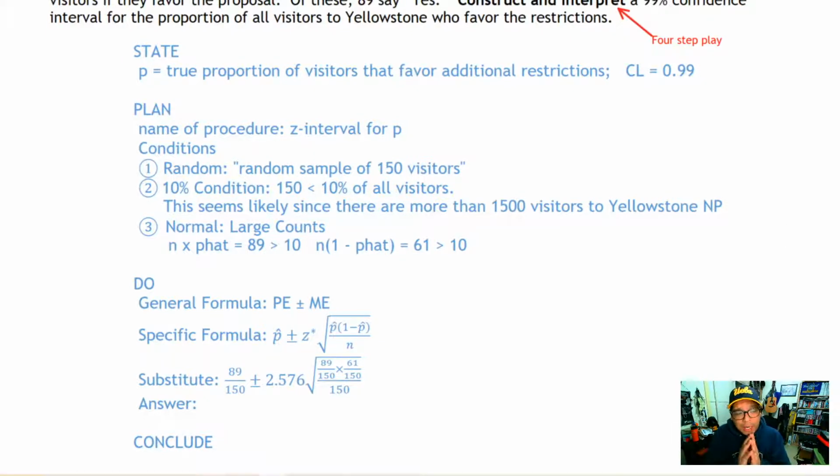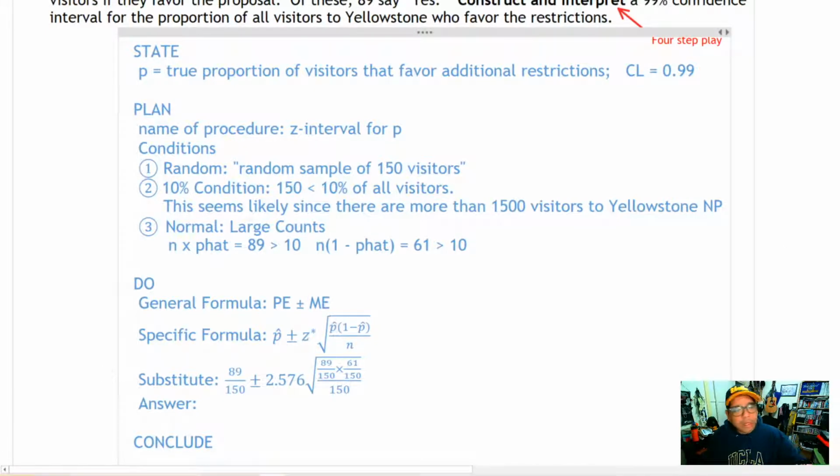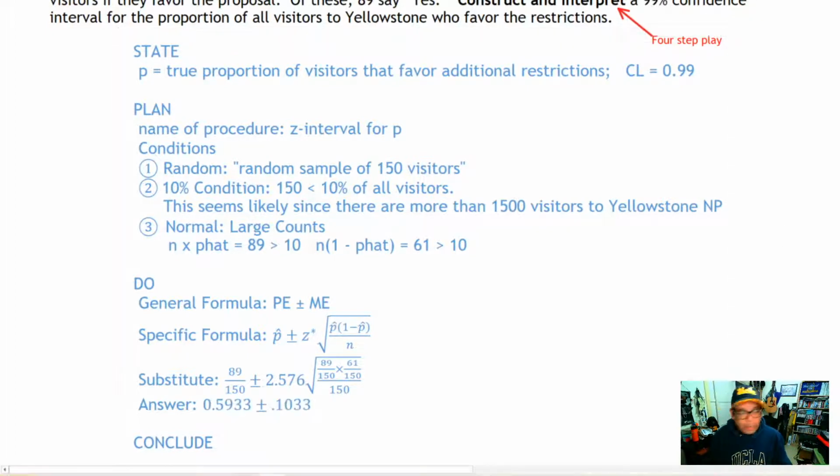P hat is 89 out of 150. Z star for a 99% confidence interval, most people have memorized as 2.576. Check even just the previous video, where we talk about solving for that z star. For p hat, we've got 89 out of 150 inside the square root, with 61 out of 150 for 1 minus p hat, and that's all the numbers substituted. You might ask, can I put a decimal in there for p hat? Sure, no problem. After doing all the arithmetic, you get 0.5933 plus or minus 0.1033.